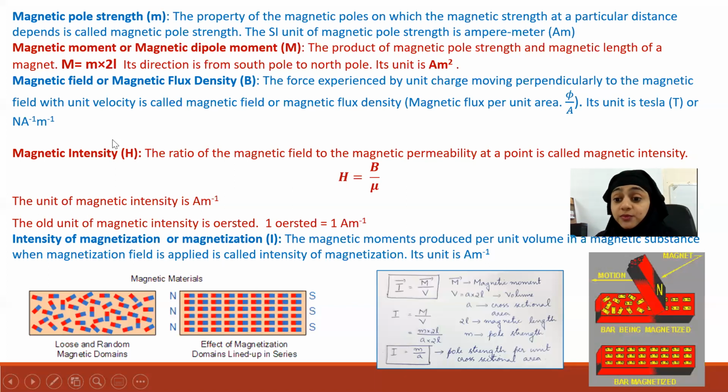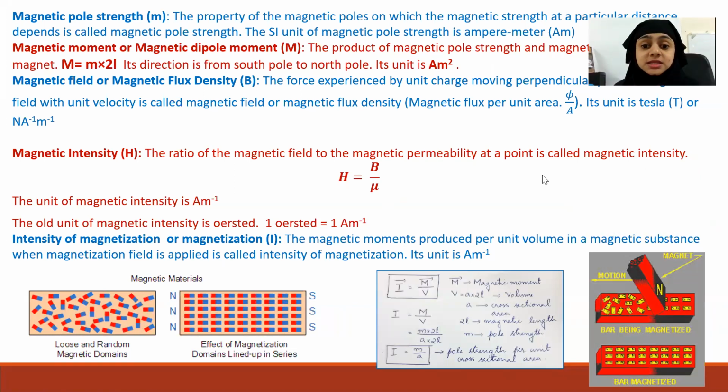Now, the new term which we are going to learn today is magnetic intensity. What is magnetic intensity? It is the ratio of the magnetic field to magnetic permeability at a point. So, B is the magnetic field. This is magnetic permeability, mu. What is the value of mu in vacuum?